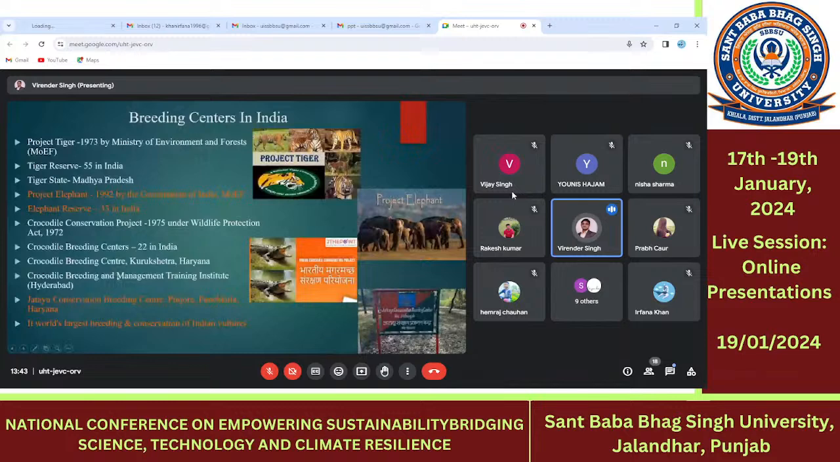The Crocodile Breeding Center in Kurukshetra, Haryana, is a famous crocodile breeding center, and the Crocodile Breeding and Management Training Institute is in Hyderabad. The Jatayu Conservation Breeding Program for vulture conservation is in Pinjore, Panchkula, Haryana, the world's largest breeding and conservation center for the Indian vulture, which is a critically endangered species.